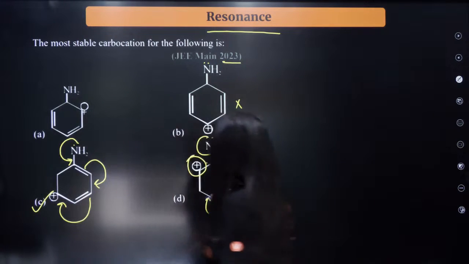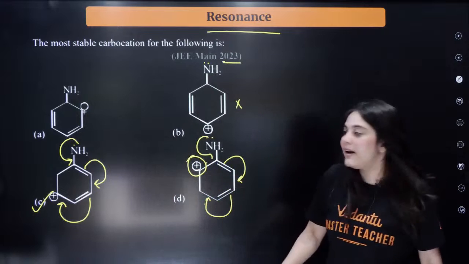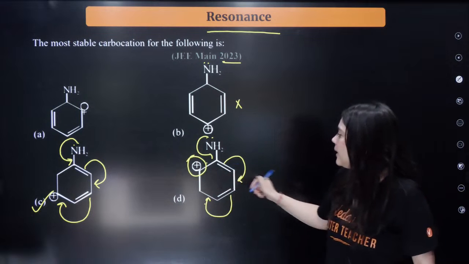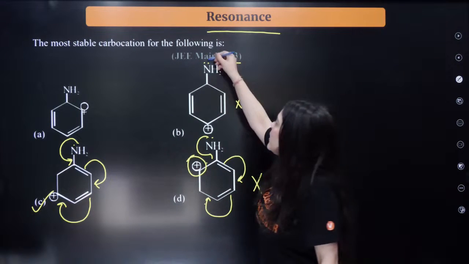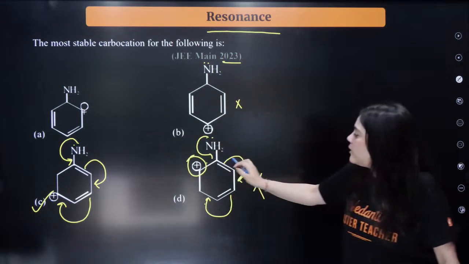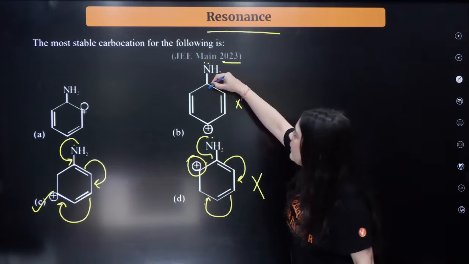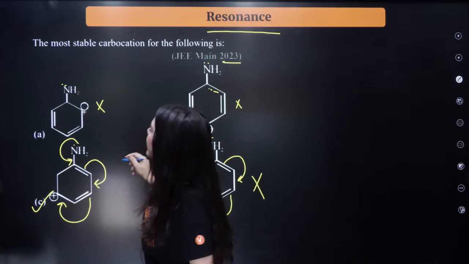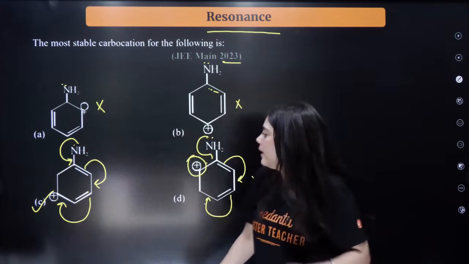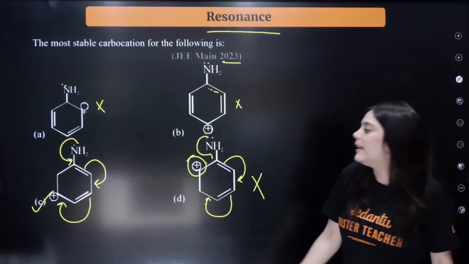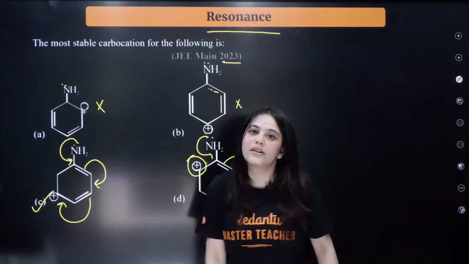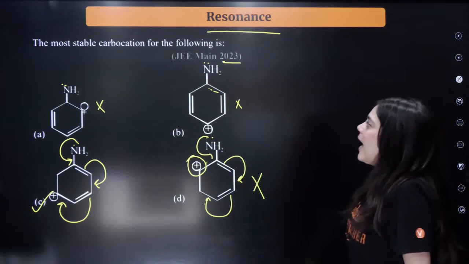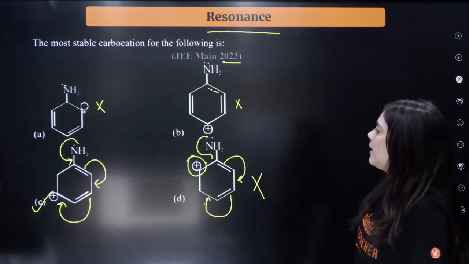Is this thing clear? But this resonance is breaking in D, right? Here the positive charge is very far away from this double bond. This resonance is breaking in D, cannot be the structure. This resonance is not possible in A, because for resonance to take place, the double bond should have been here, but it is not. Similarly, here also no resonance will take place because the double bond is far away. So the correct answer is C. Only in this case there is a continuous resonance possible. So you have to look for resonating structures. That will be the most stable carbocation, right?